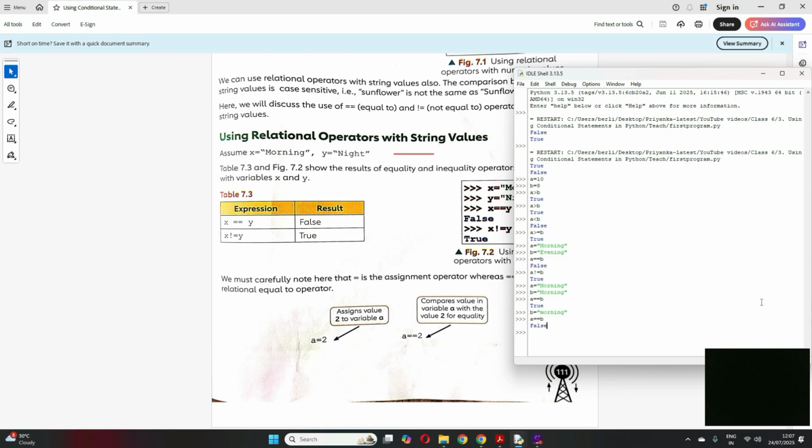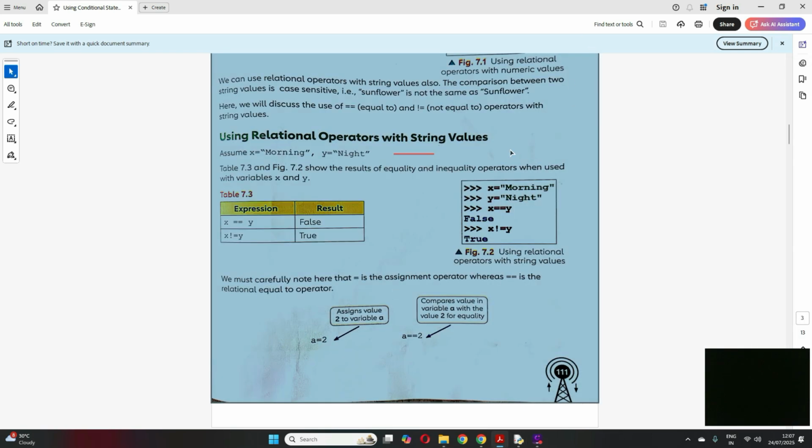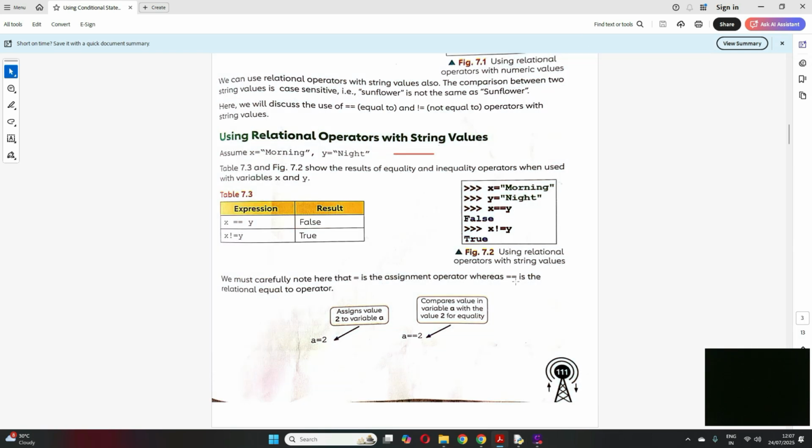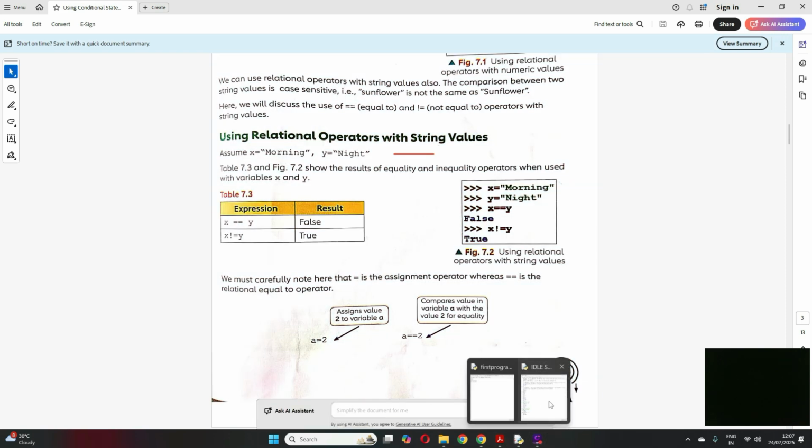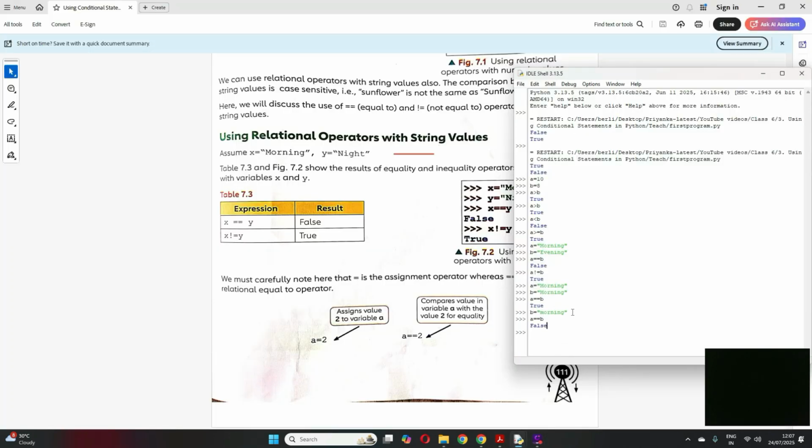Okay, and one more very important thing to note here: when you put double equal to, that means you are comparing two values, okay? But when you give single equal to, this is an assignment operator. Means if I write B equal to morning, that means I'm assigning morning to B. I'm not comparing B with morning. But if I write double equal to, it becomes my relational operator, means I'm comparing something.